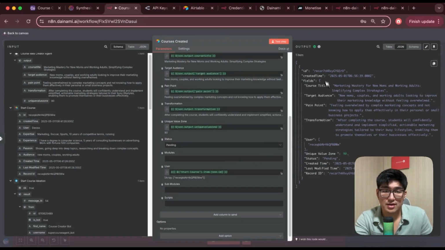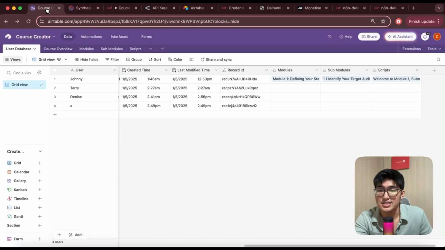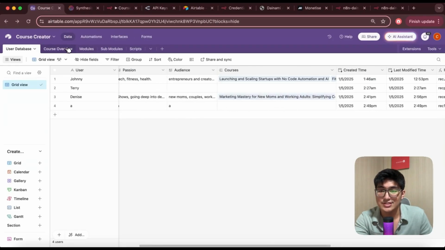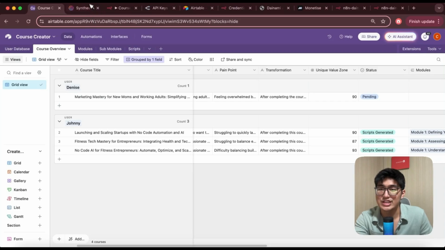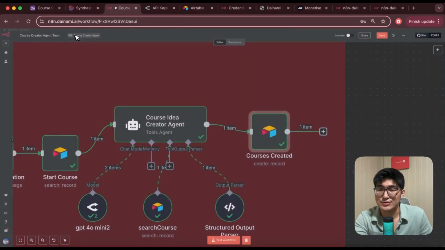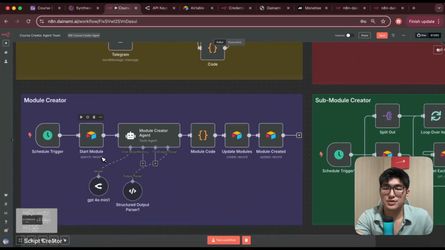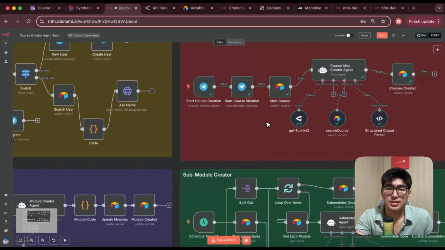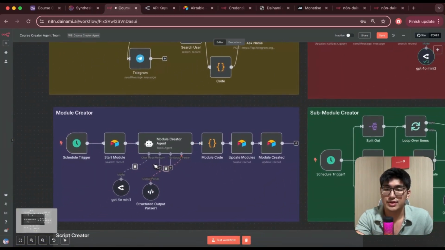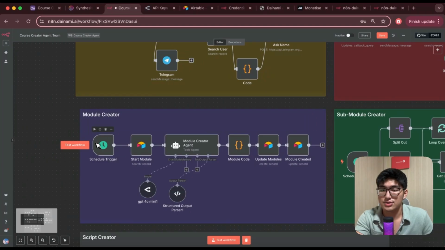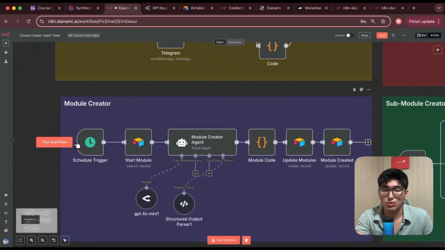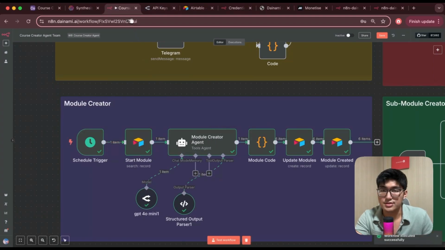Alright, once we're done with that, we have all the outputs uploaded into our Airtable, creating a new cost for our user. And the cost agent has done its job. It's time to move on to the next agent. Okay, now we're going to go into the module creator. After we have the agent create the cost for us, we're going to create the modules. So I'm going to test out this workflow once again, and then we're going to run through how this works. Alright, perfect. Let's go into Airtable and see what we have.